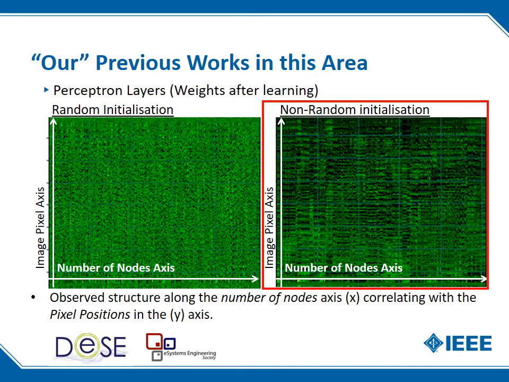What we can see in that previous work, on the left-hand side, is the random weights after learning. We can see that they are diffused and random in nature. On the right, with the non-random form that was used with the perceptron layers, there is a correlation between the pixel images and the number of nodes, and the activations are in adjacent nodes. That is an advantage to rule extraction, as the generalization step is simplified because the activations are adjacent to each other.